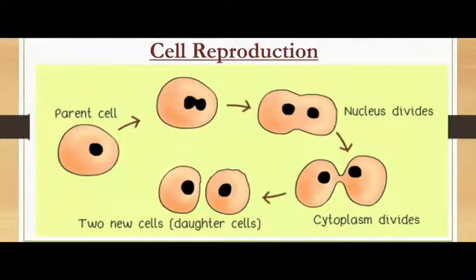Next is cell reproduction. Cell reproduction is a process by which cells divide to form new cells. In phase 1, the cell grows and stores up energy that it will use during cell division.